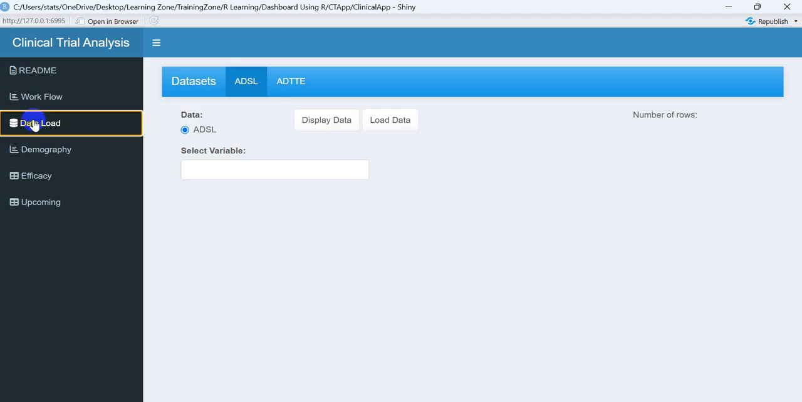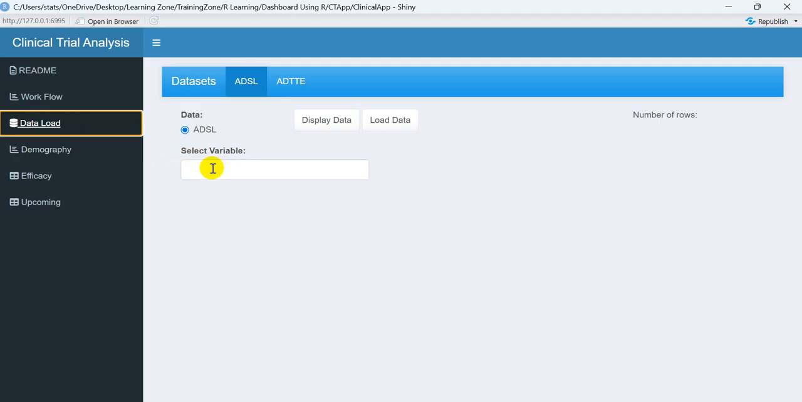The ADSL dataset basically provides the details about disposition and demographics and specific kinds of population. And in the ADTTE dataset, we have the details about the time to event parameter, which is majorly used in survival analysis. So these details are captured in the ADTTE domain. How will we move forward? Here we will firstly select the variables.